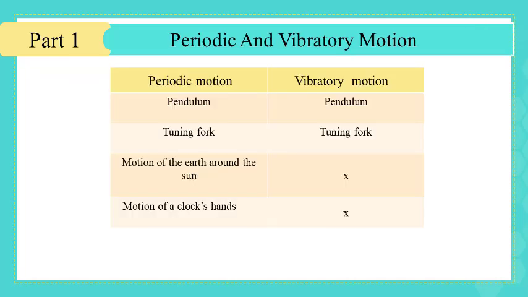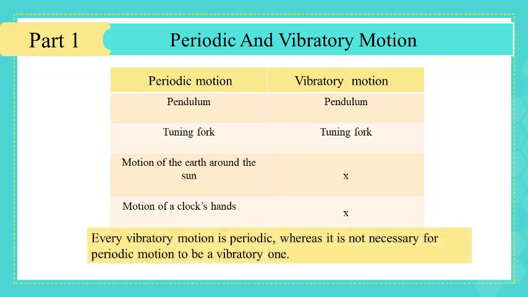While summing up, we see that both motions of a pendulum and a tuning fork are periodic and vibratory, whereas the motion of the Earth and the clock's hands are only periodic. From this comparison, we conclude that every vibratory motion is periodic, whereas it is not necessary for a periodic motion to be a vibratory one.